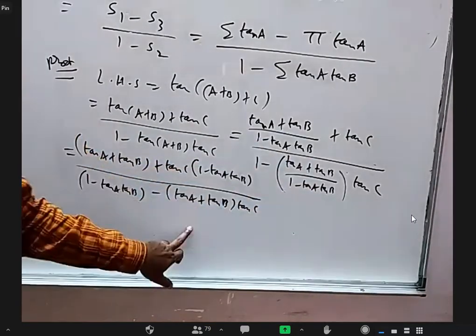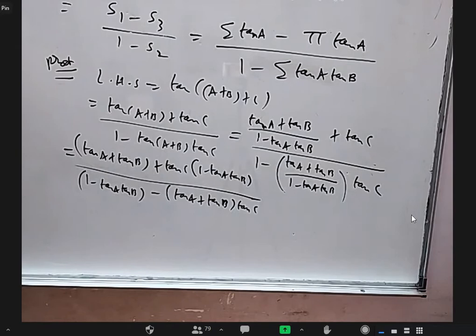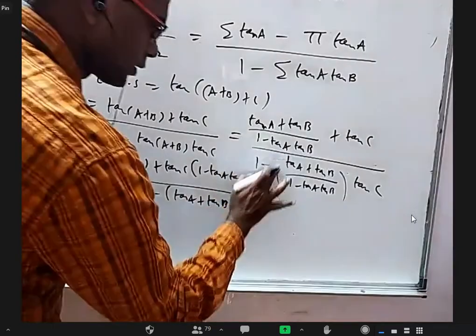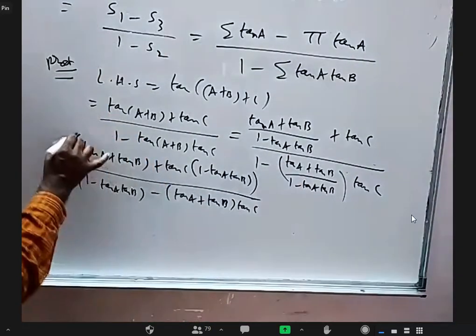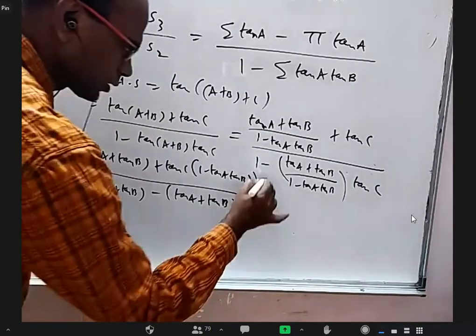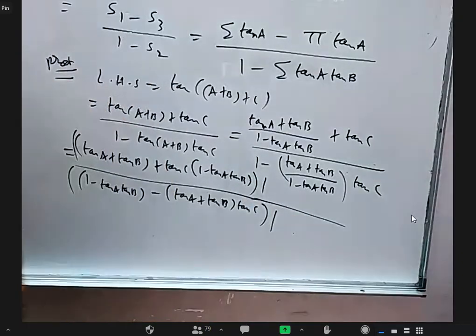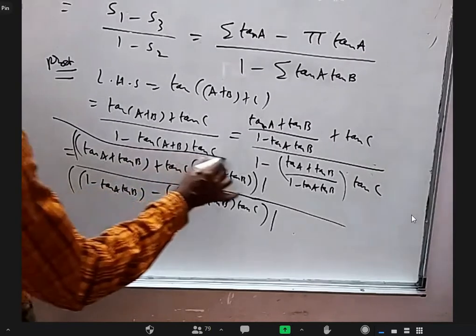Even this should come in the denominator of this. I did not write that because they'll get cancelled. If I wanted, I would have written this whole thing, slash here, and cancel.